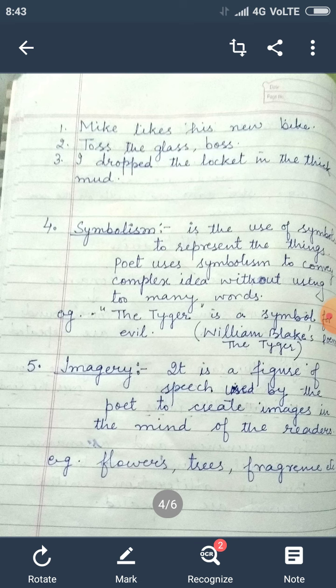And auditory imagery, after reading the words, is when our hearing senses are appealed. Sometimes we read words like tick tock or tip tip or trin trin. So these words appeal because these are sound words, so they appeal to our hearing senses. So here I have written some words like flowers. You read the word flower and an image of a flower is created in the mind. Trees, fragrance, it appeals to the sense of smell. So this is imagery.